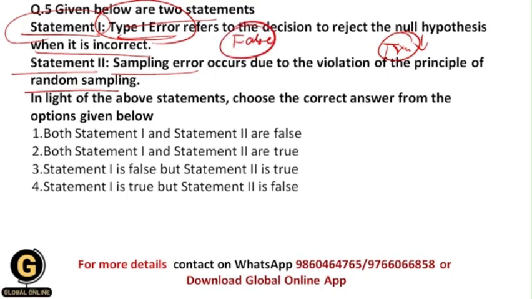And what is the second statement? Sampling error occurs due to the violation of the principle of random sampling. So basically sampling error occurs due to the mistakes in the sampling techniques, or due to the mistakes in choosing the wrong sample size. All of you getting? So sampling error does not occur due to the violation of the principle of random sampling, and that's why this statement again becomes false. So your correct answer should be 1 over here, because both of these statements are false.